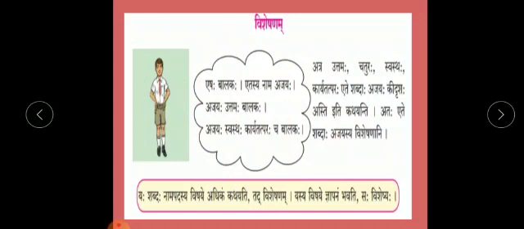Now, on page number 45 of your textbook, the term Visheshanam is given. You all know that Visheshanam means adjective of a particular noun.